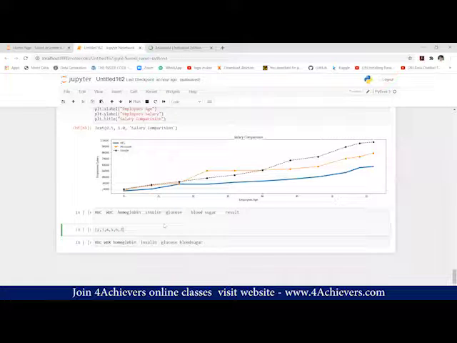What is the difference between NumPy and Pandas? NumPy understands your data in array form. What is an array? A collection of a single type of variables, a collection of homogeneous elements.